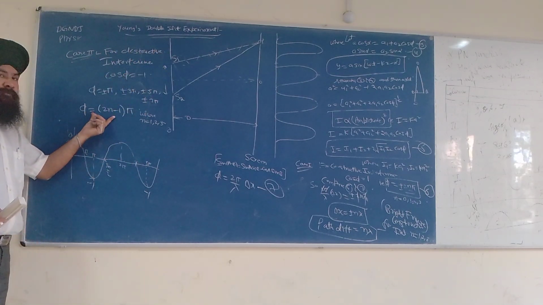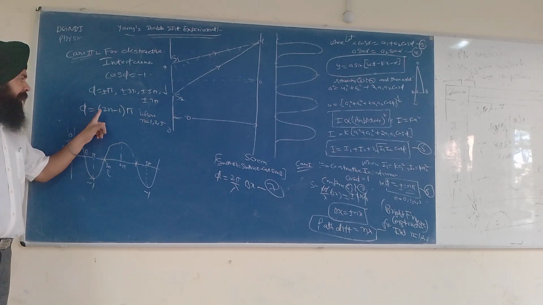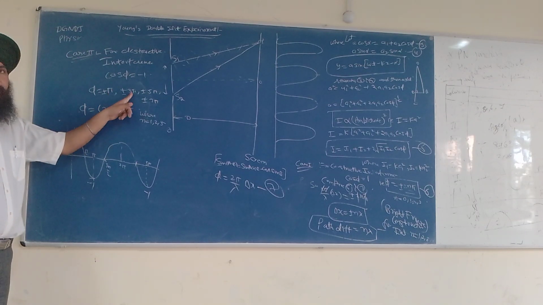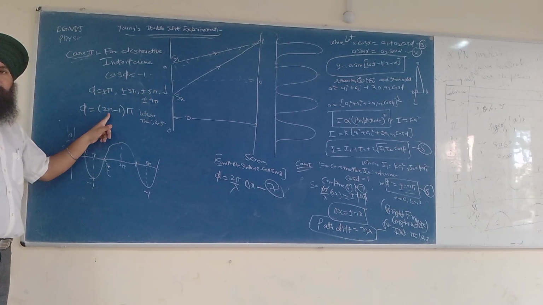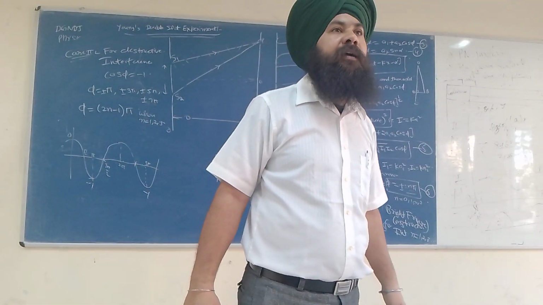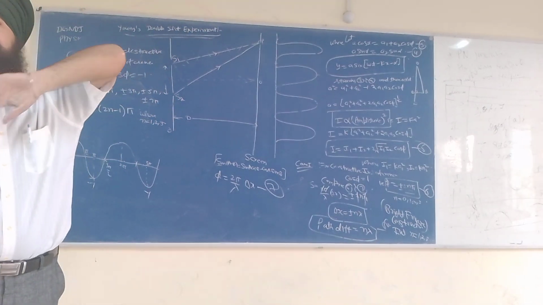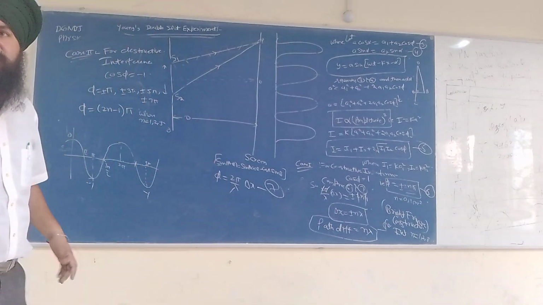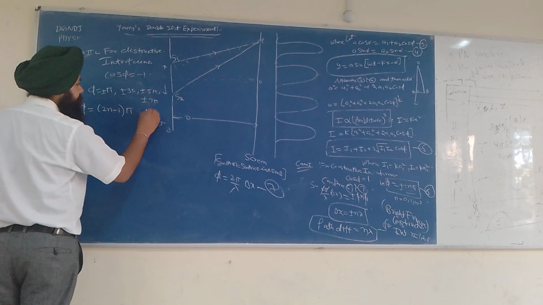In general, I can write phi is equal to (2n minus 1) into pi, where n is equal to 1, 2, 3. When n is equal to 1, pi. When n is equal to 2, 3 pi. When n is equal to 3, 5 pi. When n is equal to 4, 7 pi. Understood? So I am taking all the values of phi for which cos is -1. So let us say this is question number 8.